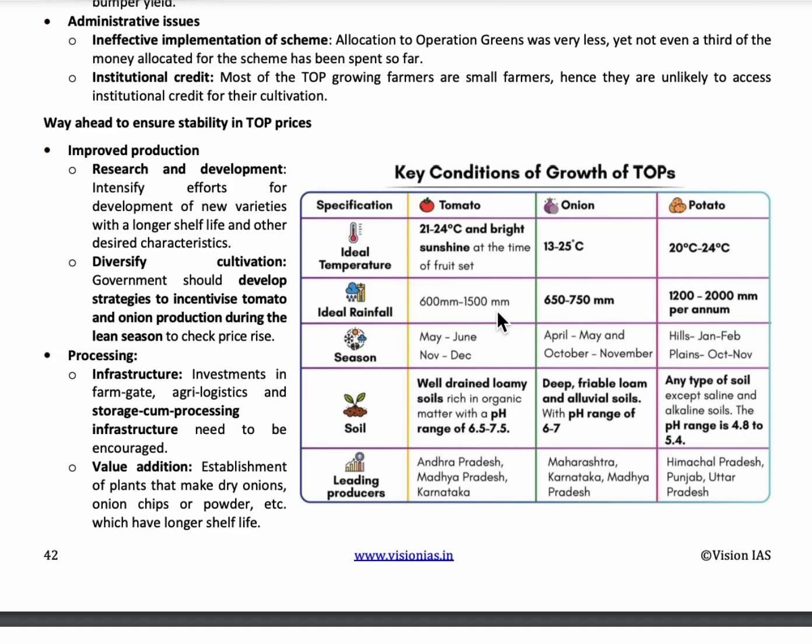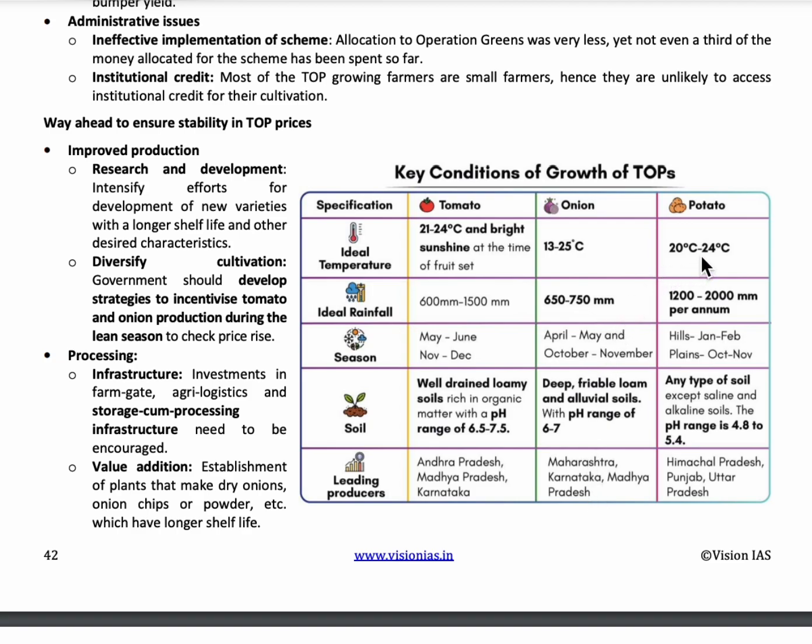And the leading producers of tomato are Andhra Pradesh, Madhya Pradesh and Karnataka. Coming to the onions, the temperature should be between 13 to 25 degrees Celsius. Rainfall should be between 650 to 750 mm, and the season is April to May and October to November. And deep friable loam and alluvial soils with pH range of 6 to 7 is required for growth of onion. Maharashtra, Karnataka, Madhya Pradesh are the leading producers of onion.